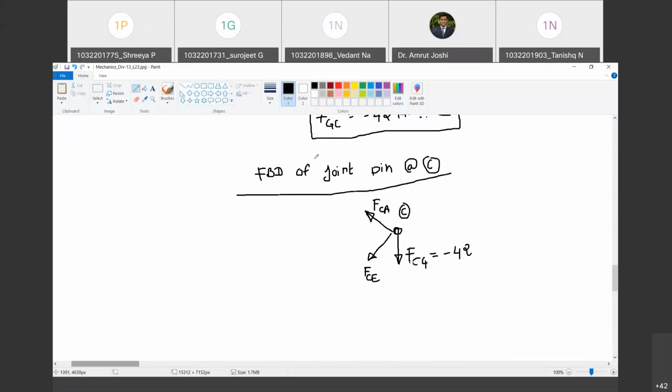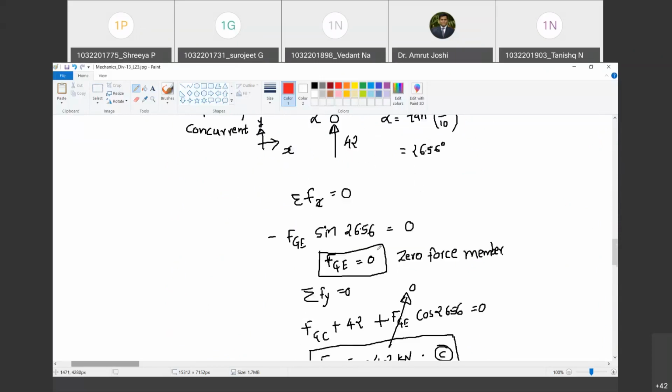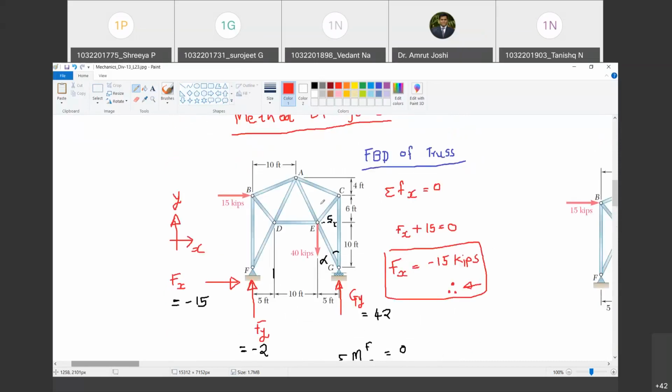Is the free body diagram complete? No, far from it. We have to show the angles. Happy? Yes, sir. So let me call this angle alpha 1. Are you with me? Yes, sir. And let me call this angle alpha 2. Sorry for the bad handwriting. Now, how much is alpha 1 and how much is alpha 2? Can you tell me that?